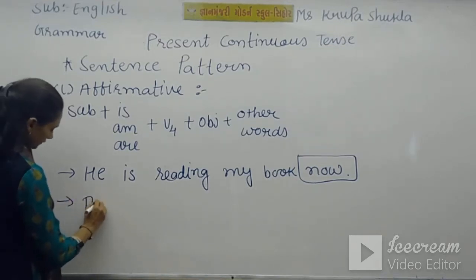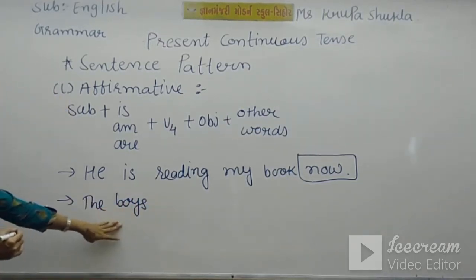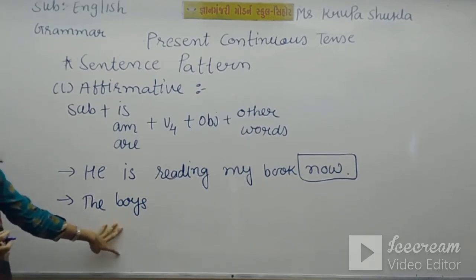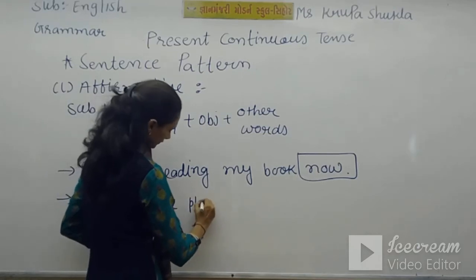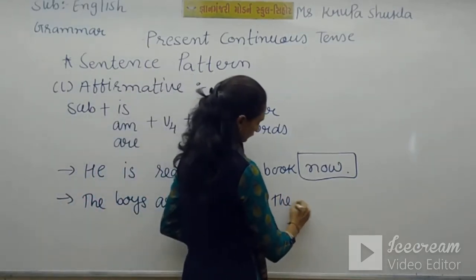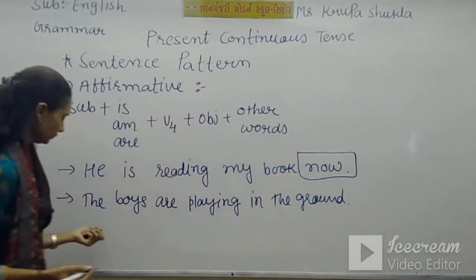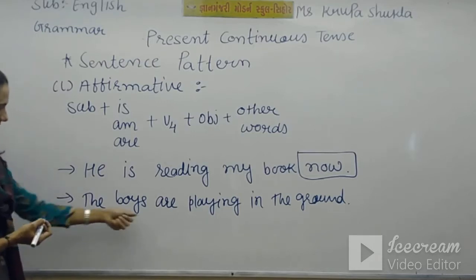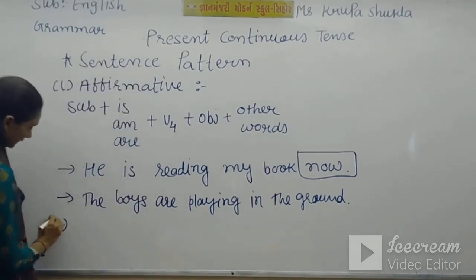Now if we take plural form, the boys. Of course here we have a subject in plural form, so we'll take are. The boys are playing in the ground. Here we have boys in plural form, that's why we chose are, and our V4 is playing. Now we will take a name.